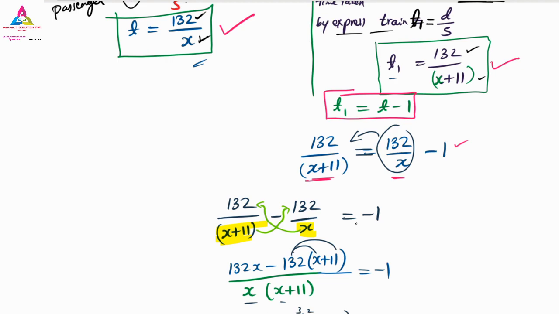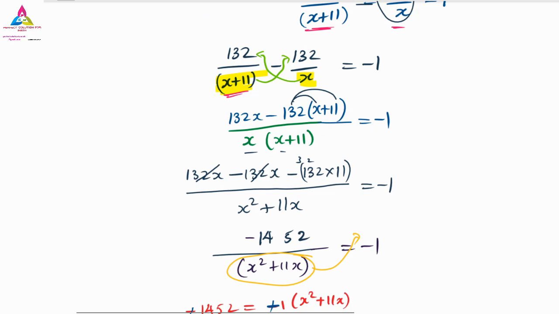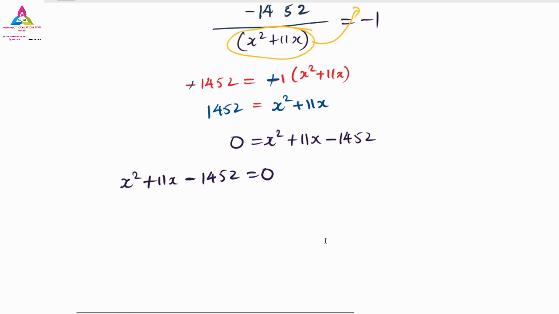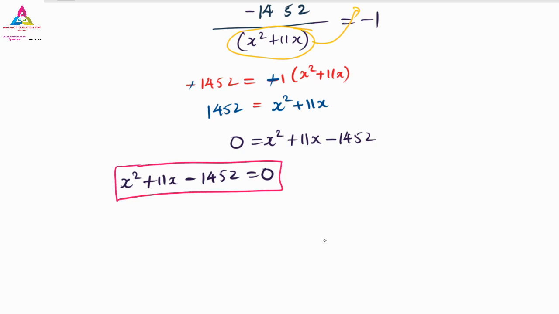So it will become 132x minus 132, multiply this 132 with the x plus 11, and you have to go through it once and simplify further, and it will get cancelled. Remaining, how to write it in terms of ax square plus bx plus c equals 0 form. If you write it down till there after calculating, that is the final what you need for the solution. So this is the equation you have here, that is a quadratic equation. We have to solve this quadratic equation for the final answer.